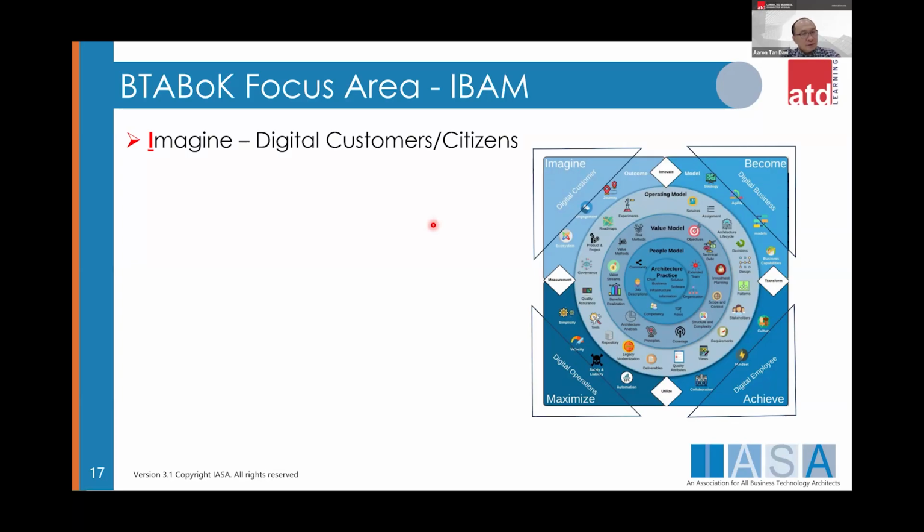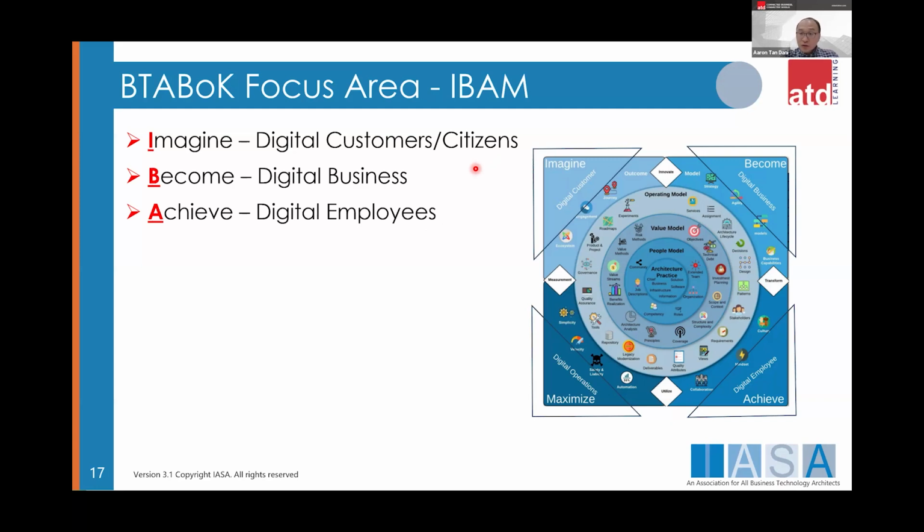I think I've highlighted that digital customers or digital citizens have high expectations, right? They expect to be empowered, do self-service 24/7, and consume the services from our business. Because of that, our business needs to be digital and our employees also need to be digital, right?